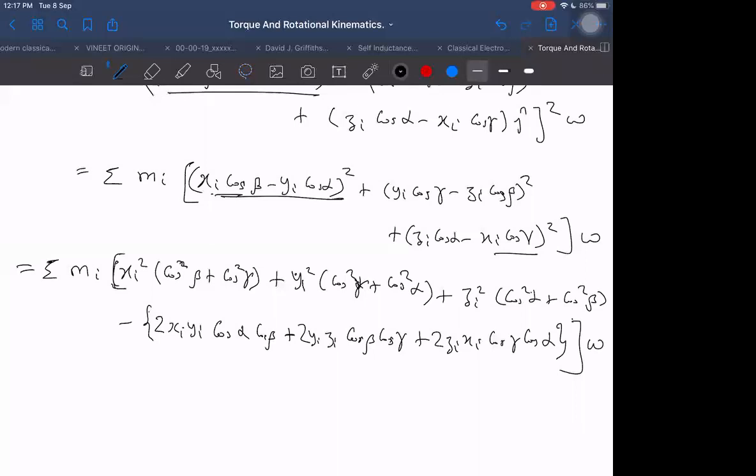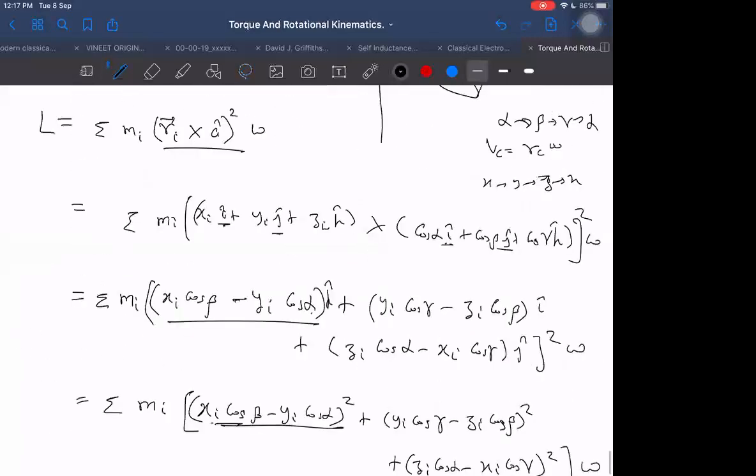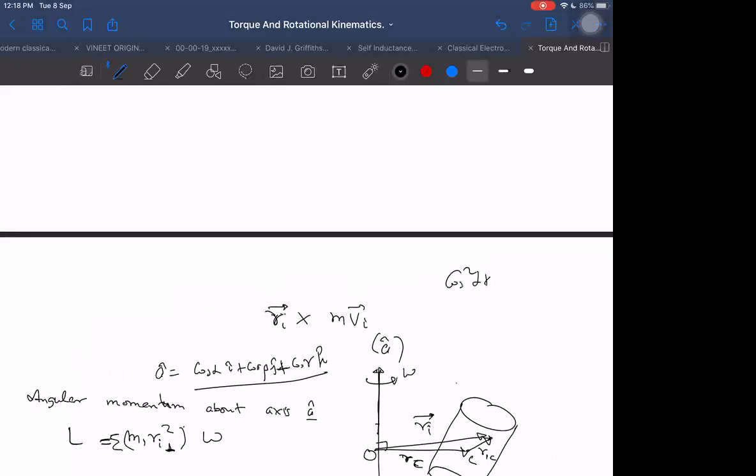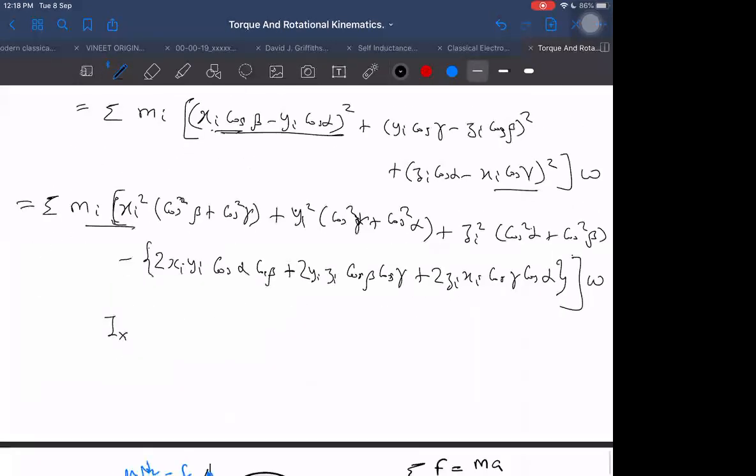Then we can write it as moment of inertia, maybe let us call it Ix, into cos square beta plus cos square alpha. What is cos square beta plus cos square alpha? Do you know that the sum of these three terms is one? If cos square alpha plus cos square beta plus cos square gamma is equal to 1, then cos square alpha plus cos square beta can be written as 1 minus cos square gamma, which is equal to sin square gamma. Yes, sir. So I can do that here. It will become easier to write.